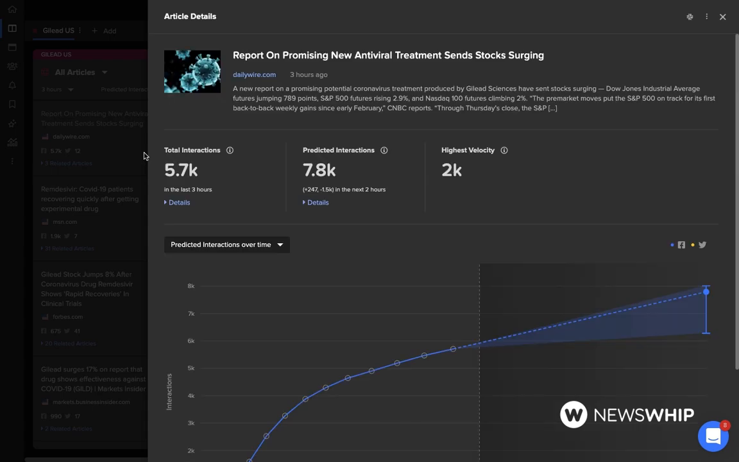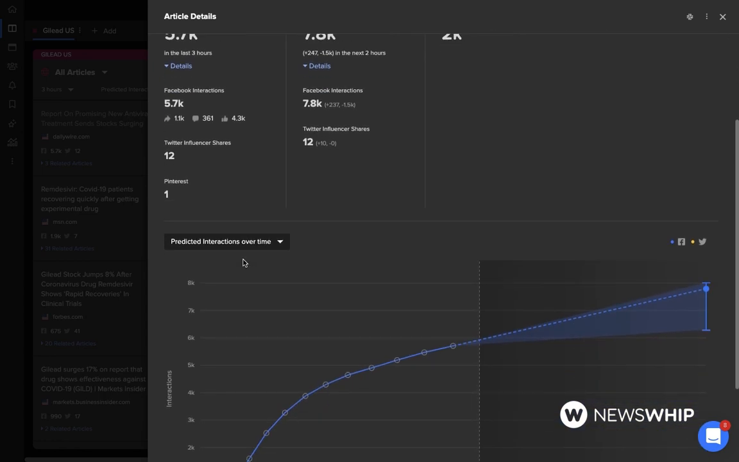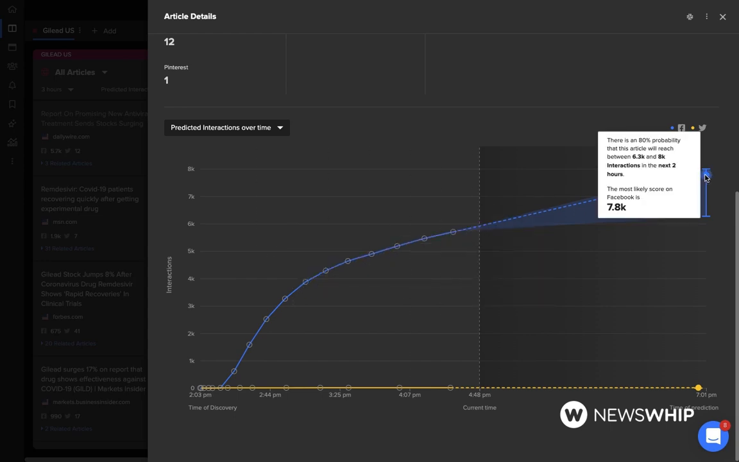Now we can see the number in real time and the predicted number over here. You can also see the number of Facebook and Twitter interactions broken out by type for this web article. We can also see the timeline view if we scroll down. There's an 80% probability that the article will land within this range, so roughly 10% above or below the number that we're predicting.